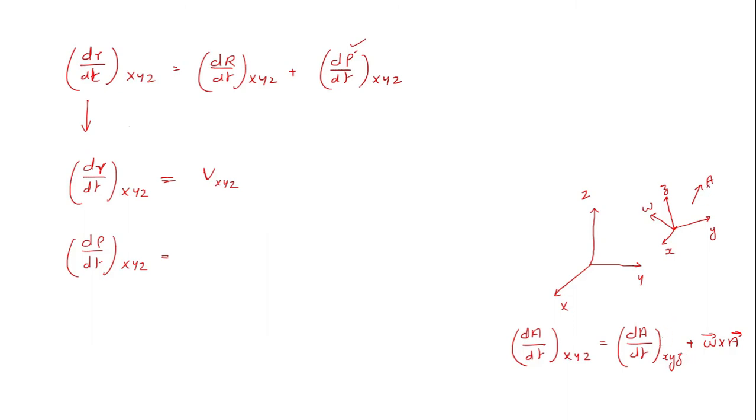Now if this vector becomes the rho vector, and since this vector is fixed here, this value will become 0. So d rho by dt with respect to capital XYZ is omega vector cross rho vector.